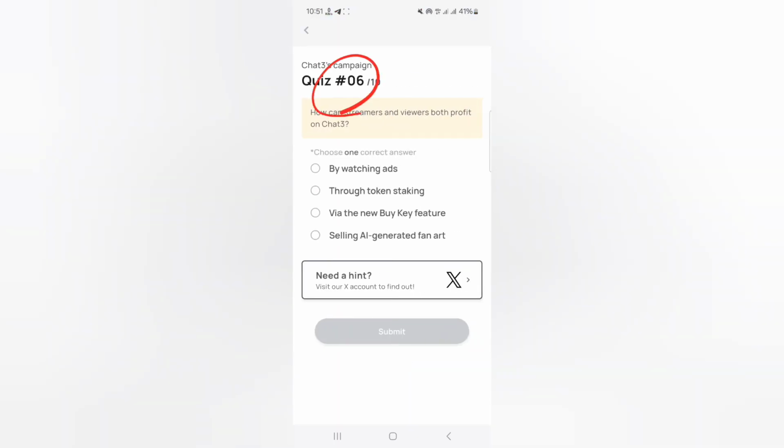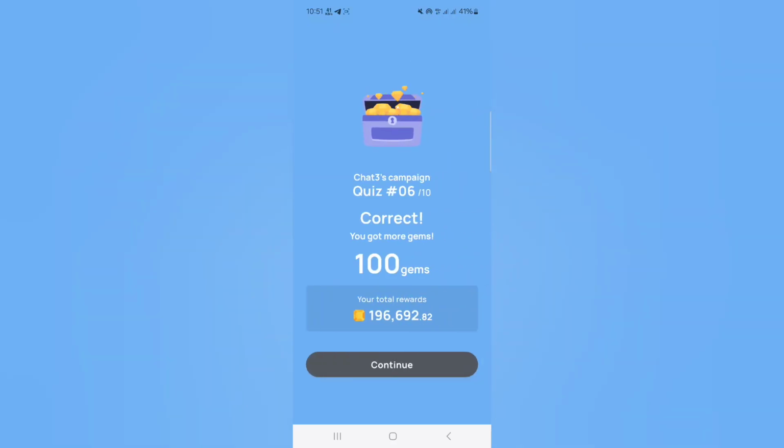Quiz number 6 and the correct option again is option number 3. Click on it and click submit. Again earn 100 gems.